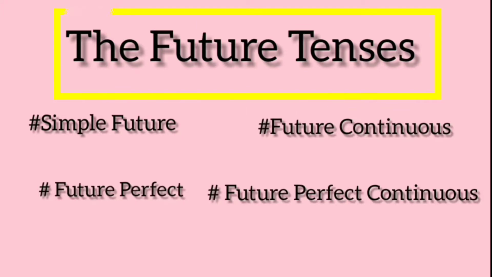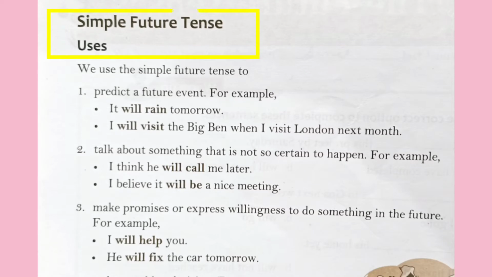The future tenses are classified as simple future, future continuous, future perfect, and future perfect continuous tenses. Let us now learn about them one by one. We use the simple future tense to predict a future event. For example, it will rain tomorrow. Here we are using will rain to talk about an event that we are predicting for the future to happen.